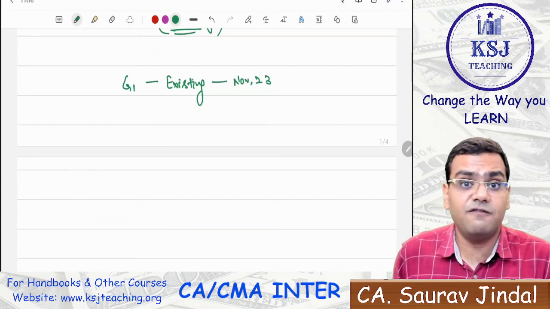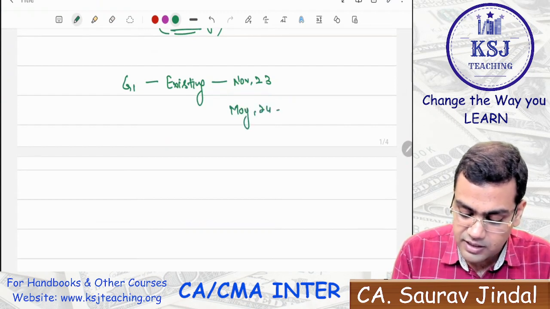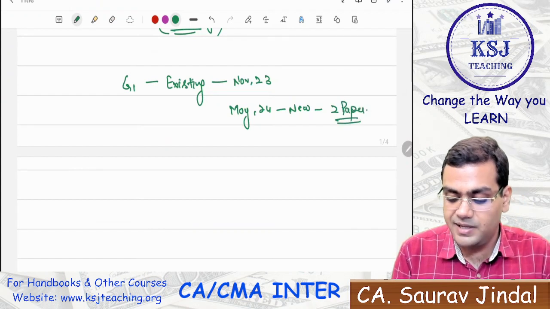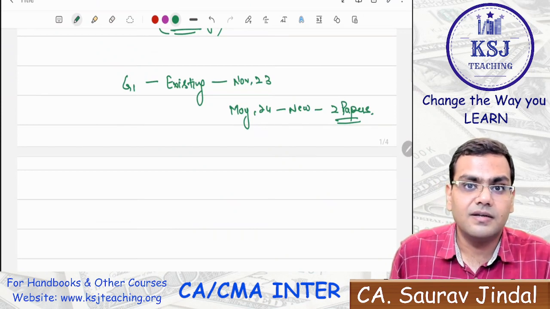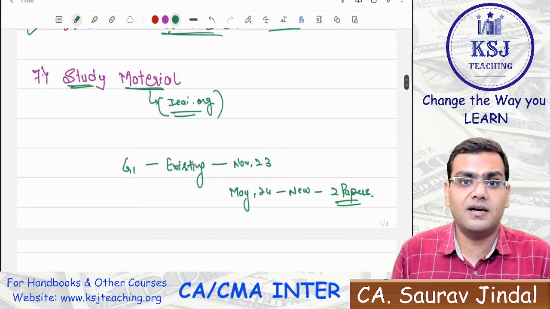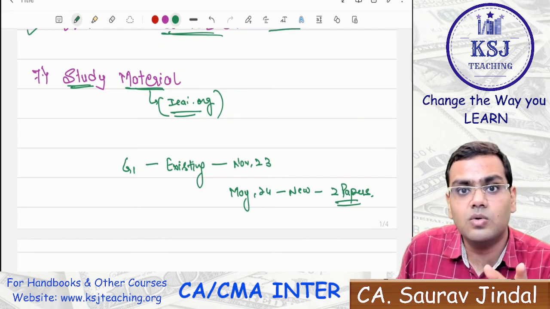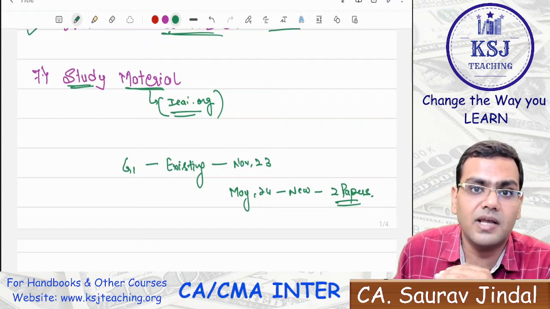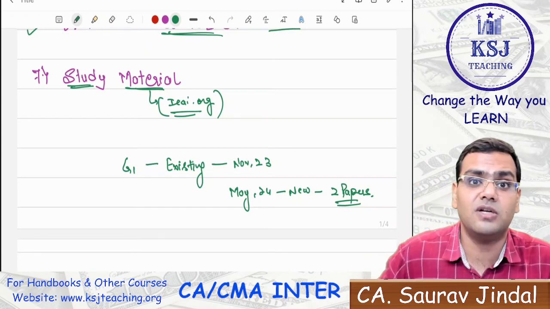What is the benefit, sir? If you clear your group 1, then in May 2024 under the new scheme, you will have to appear only for 2 papers. One will be audit, another one will be FMSM. That's it. You will have to appear for this much only, sir. So why do you want to skip that attempt? Please do not skip any of the attempts in lieu of appearing under the new course in May 2024. Please do not waste your time, your money, your energy on this. You must appear in the November 23 exams. It is anyhow going to be beneficial for you, right?